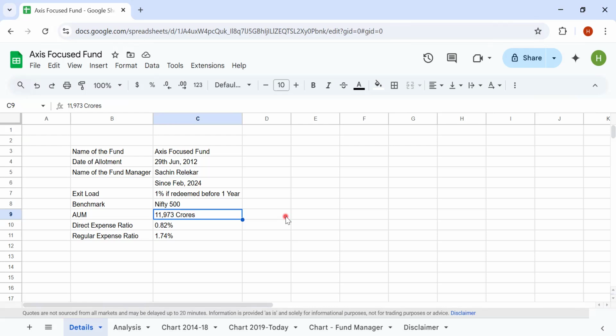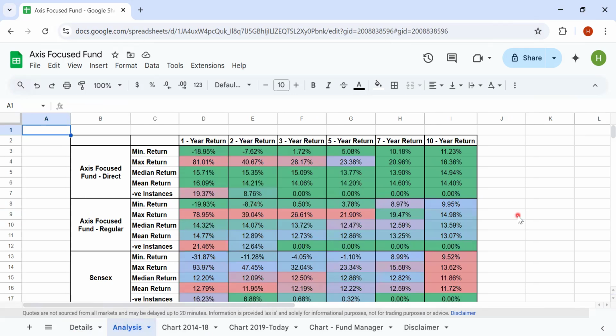If you look at the expense ratio, the direct expense ratio is around 0.82% and the regular expense ratio is around 1.74%. So approximately over 0.9% goes to distribution and the other expenses, like marketing, that the fund incurs for the regular funds. But if you are going for a financial advisor and he or she is recommending this fund, and is charging over 0.7% plus GST, you will end up paying something similar to the regular expense ratio. Now let's look at how this fund stacks against various indices.